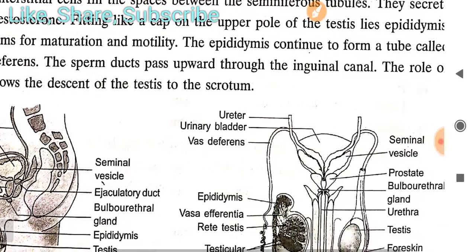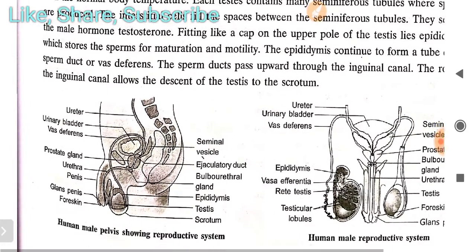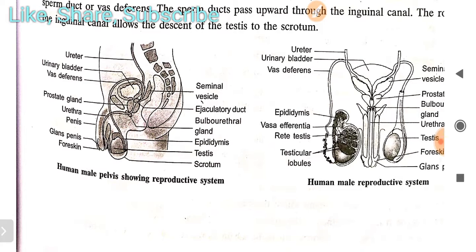So these canals are responsible for descent of the testes to the scrotum. So you can see one more structure also. All the things will be covered in this. This is the part of the human reproductive system.